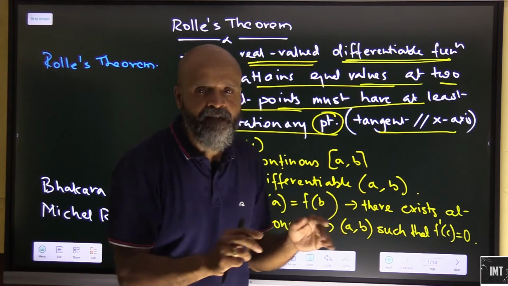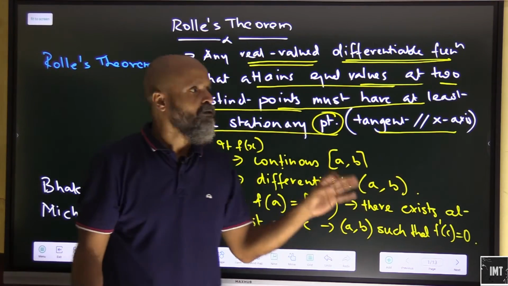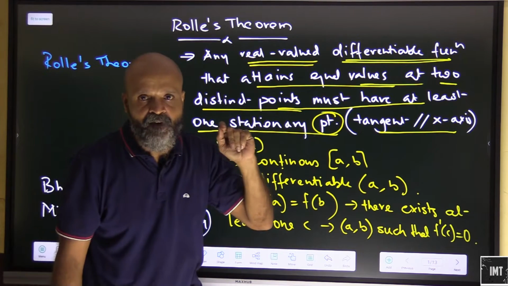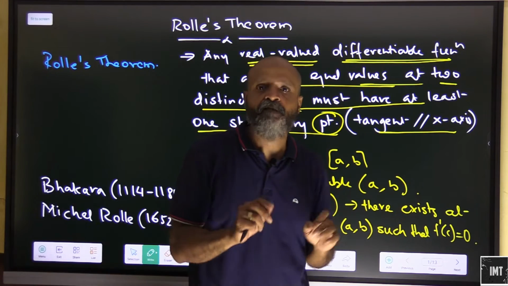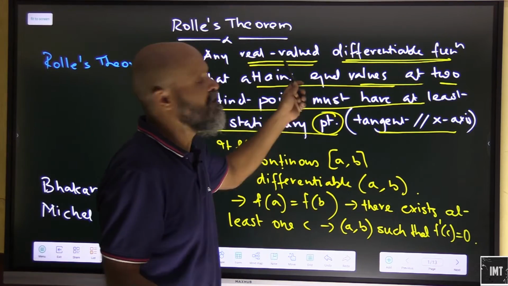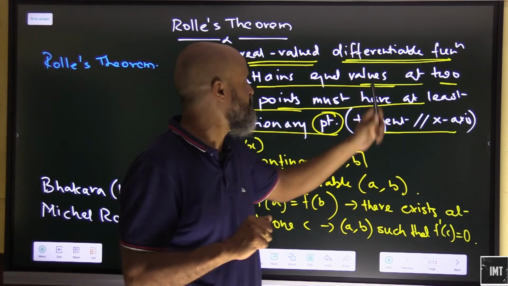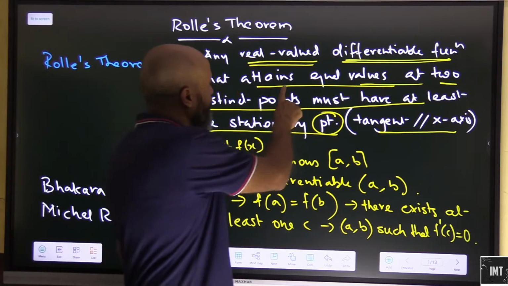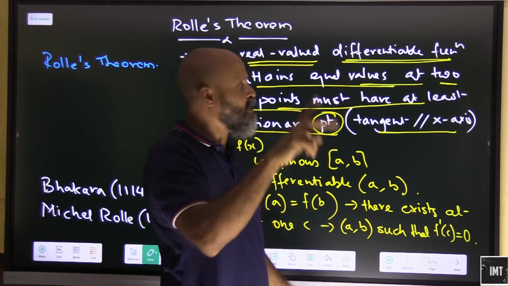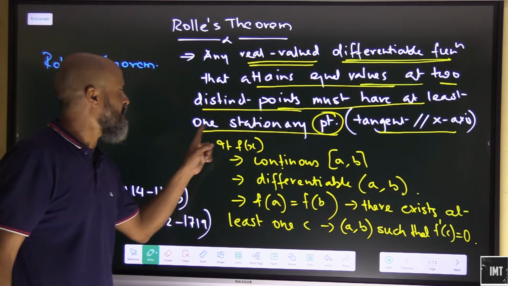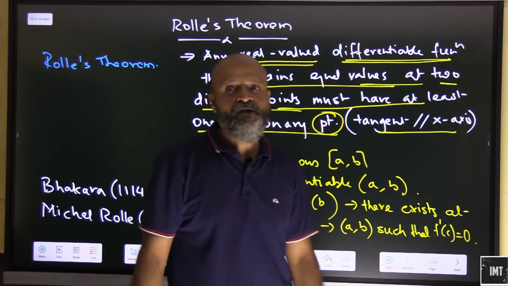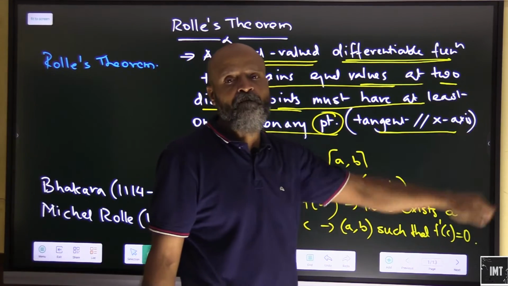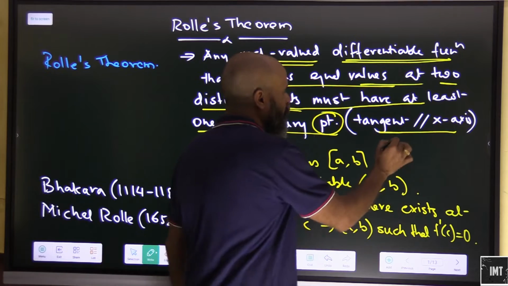So understand it again. We have a function which is a differentiable function, and it is a real valued function. Any function which is differentiable and has real values, and it attains equal values at two distinct points, must have at least one stationary point. So there must be at least one stationary point wherein the tangent will be parallel to the x-axis.